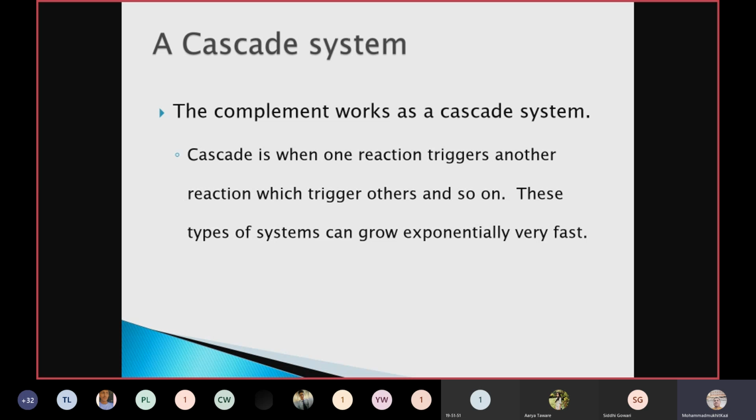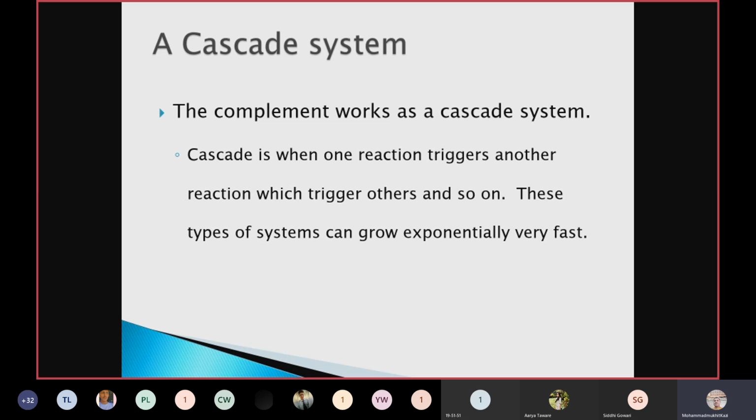What is the function of the smaller particle? It will act as a chemoattractant. What do we mean by chemoattractant? It will attract other cells at the invading site where the pathogen has been detected. So this is how our innate immune mechanism works. So what is the cascade now? Cascade is when one reaction triggers another reaction, which triggers another reaction, and so on. These types of systems can grow exponentially very fast.